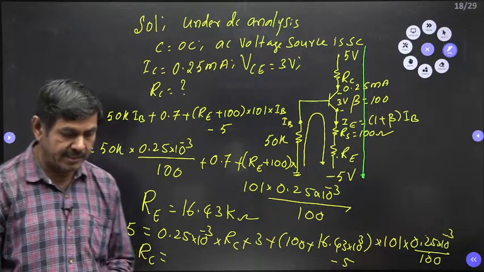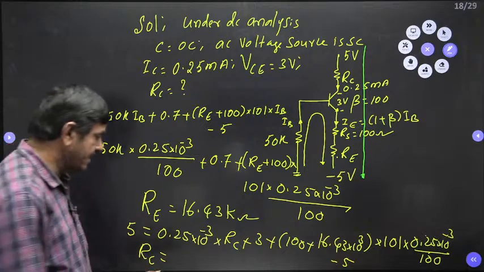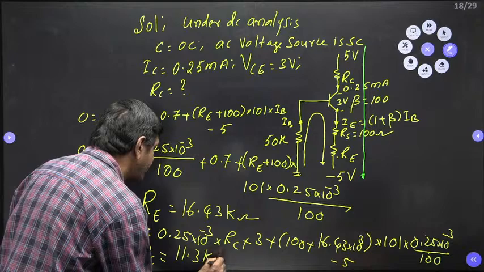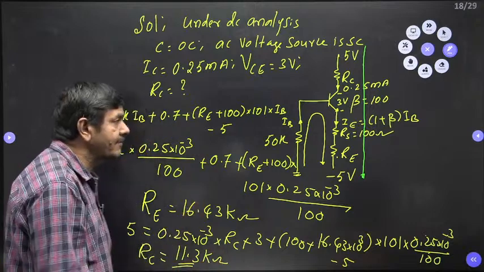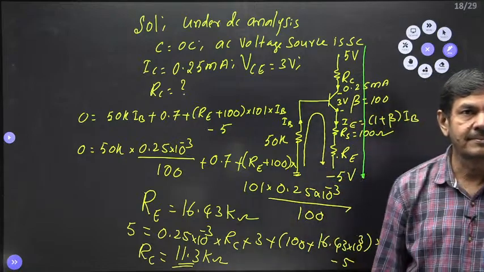If you are using a calculator, the RC value will be 11.3 kilo ohms. 11.3 kilo ohms it comes. That much value is possible. Such a way we can tackle this question. I think you followed.